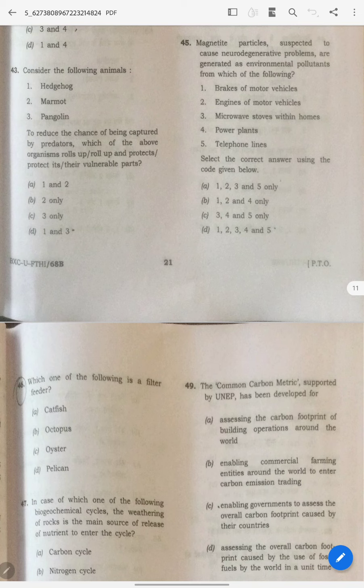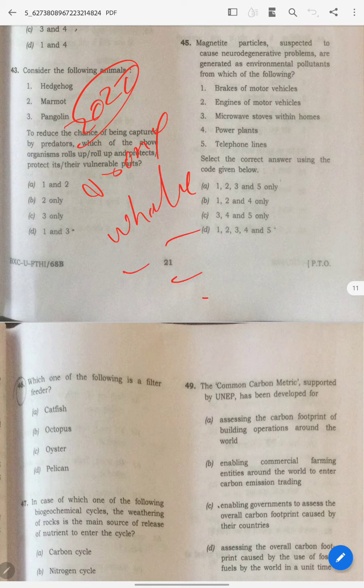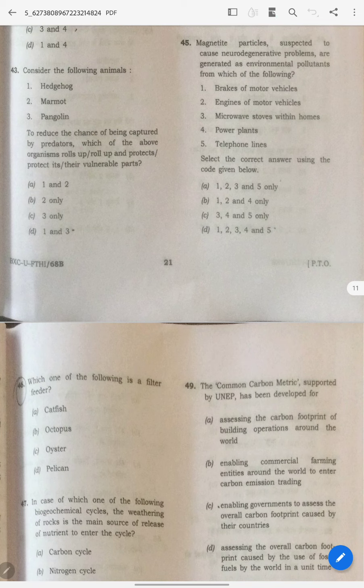Coming to this question I have solved. Magnetite particles suspected to cause neurodegenerative problems. This is a question of 2020 type, which says that drones can be used for collecting whale DNA and something else. Here the answer is D. Here also the answer is D. Why am I saying this?